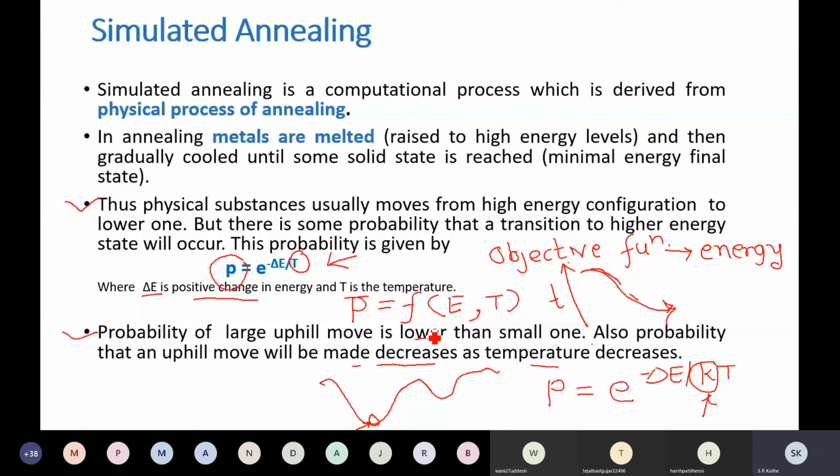So an optimal annealing schedule is desired. The optimal annealing schedule for each particular annealing problem has to be discovered by experiments. So there is no formula that has to be used for performing annealing for a particular problem. It depends upon the problem, and for the given problem you have to carry out experiments and arrive at the appropriate annealing schedule. Okay.